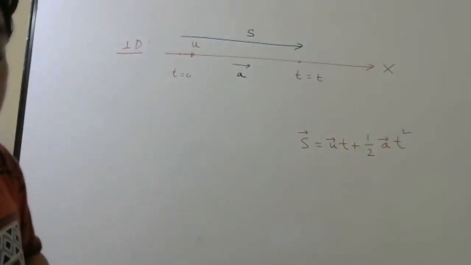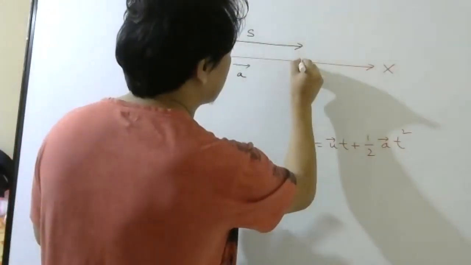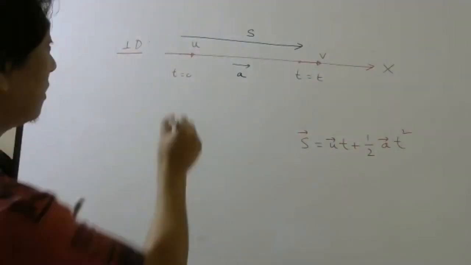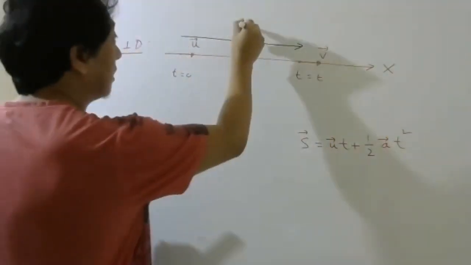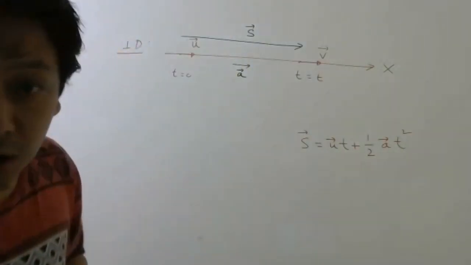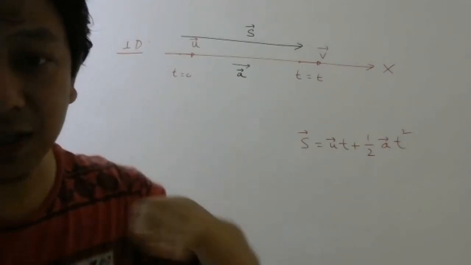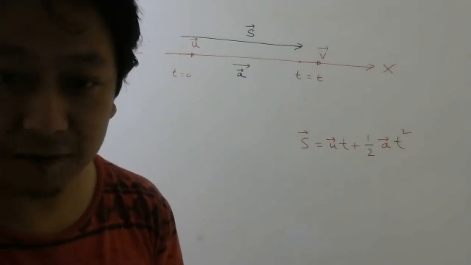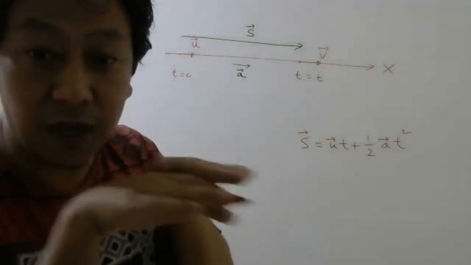And when it reaches here, it has some final velocity v. So you can see all these vectors, initial velocity, final velocity, displacement, acceleration, are all in one line. They are parallel. Agreed? All these vectors are in one particular line.